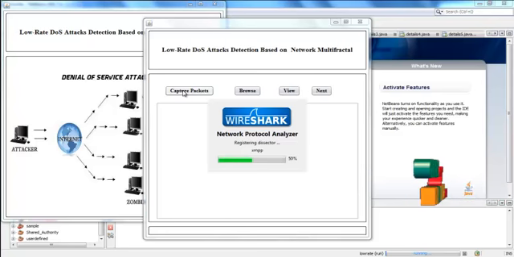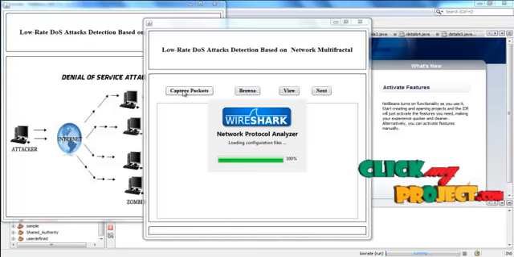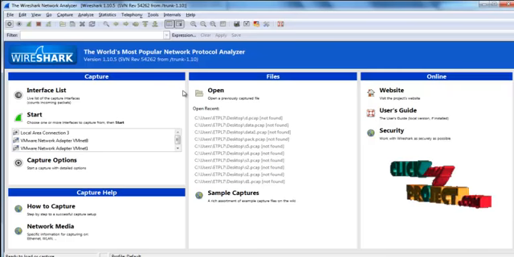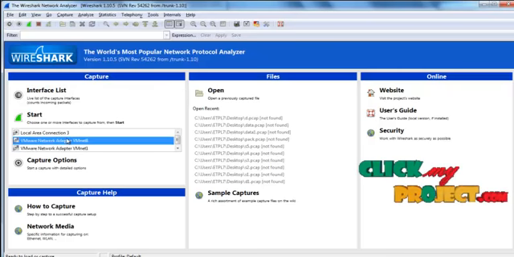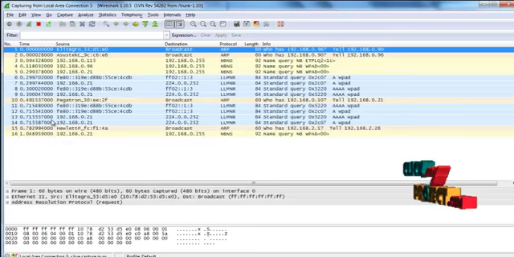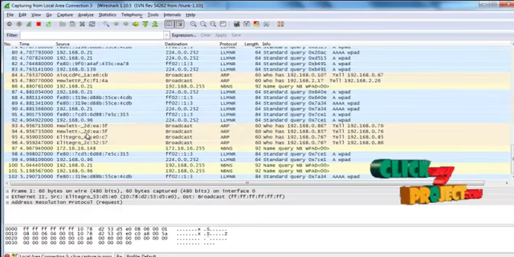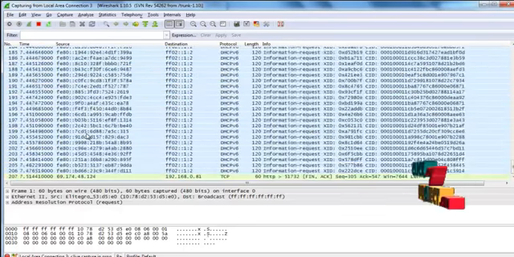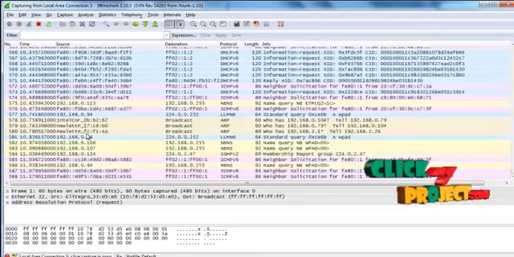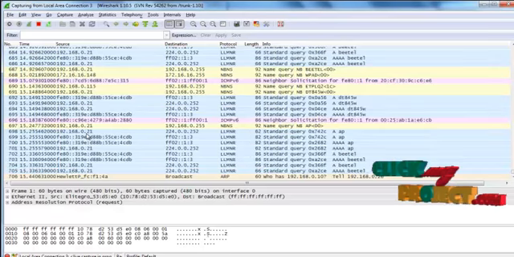Now Wireshark is opening. Now we have to select the local area connection and then the start button. Now the packets are captured. Here we have to capture some of the packets.